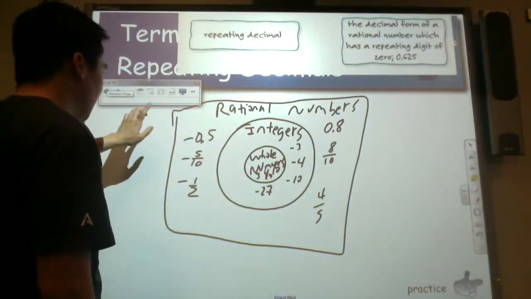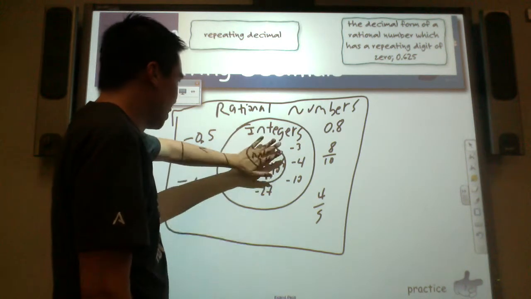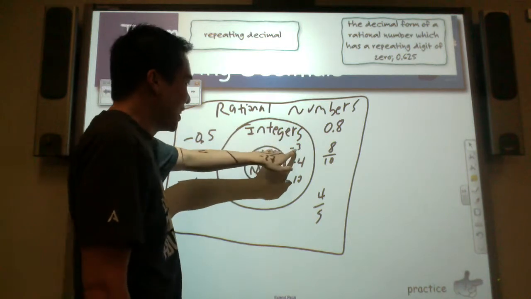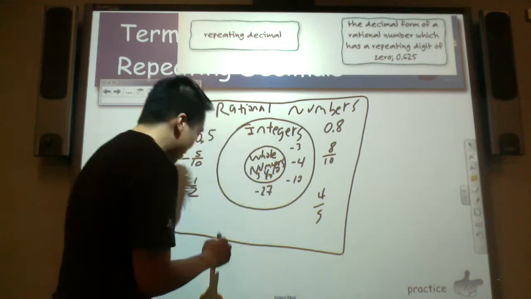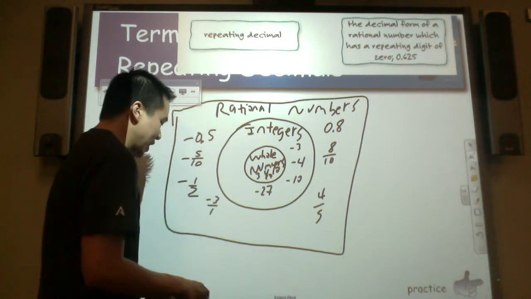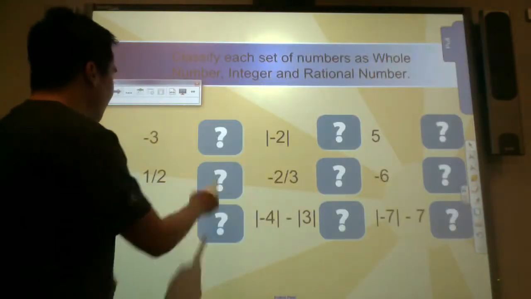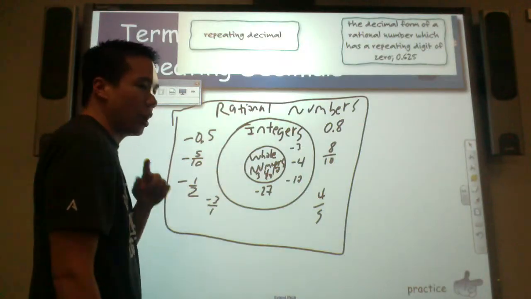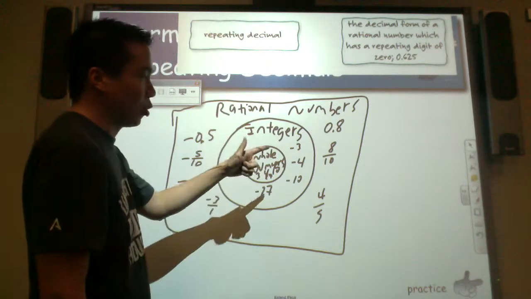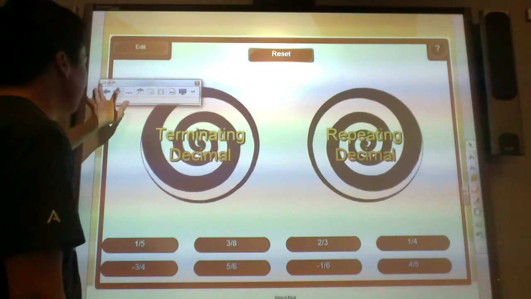-3. Is it a whole number? No, because it's negative. So it must be an integer. But can -3 be written as a fraction? Let's see. Can you write -3 as a fraction? -3/1. Yes, you can. So I think the answer is integer and rational number. Next, 1/2. Is 1/2 a whole number? No. Is it an integer? It's not a whole number. No. It's a fraction? Yes. So it's a rational number.